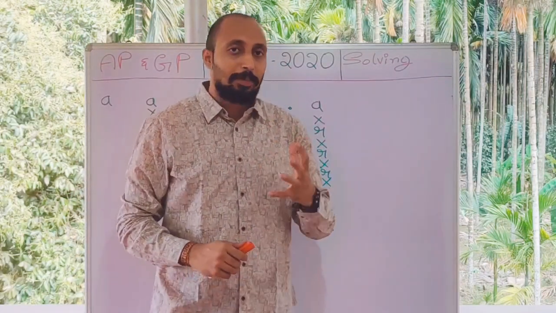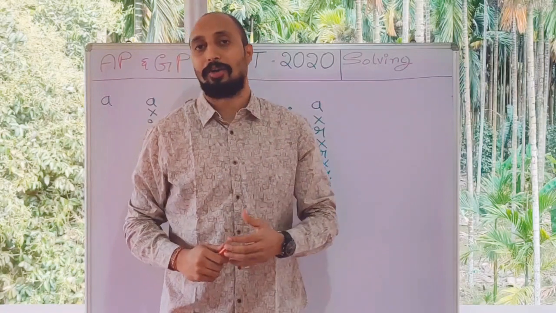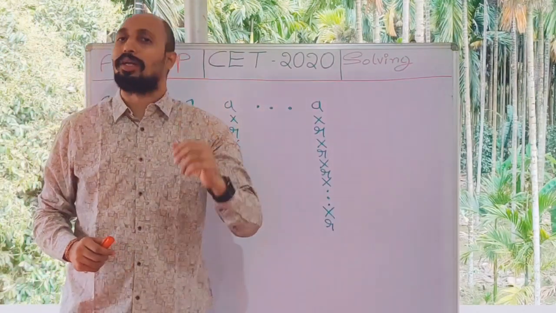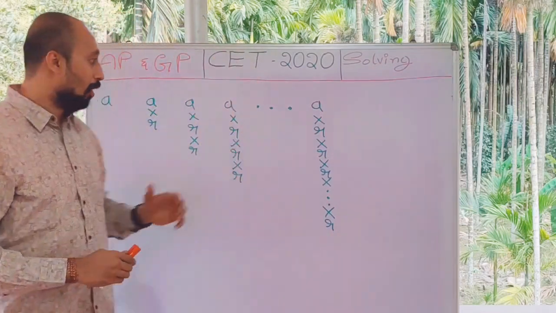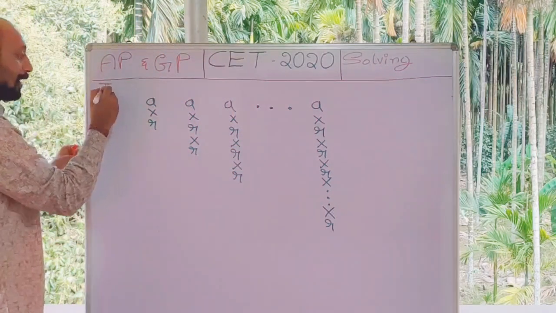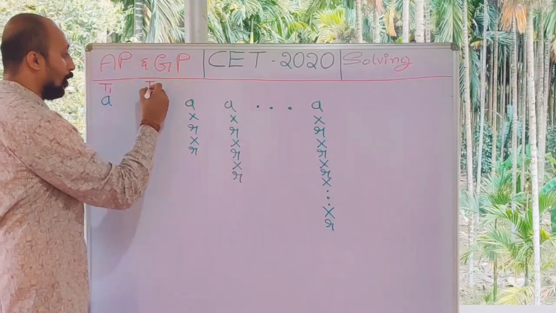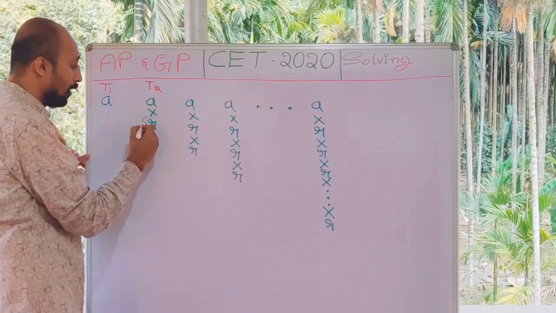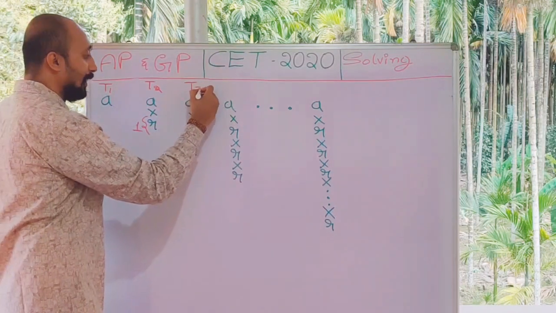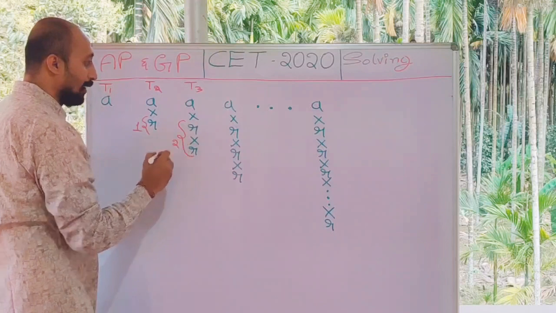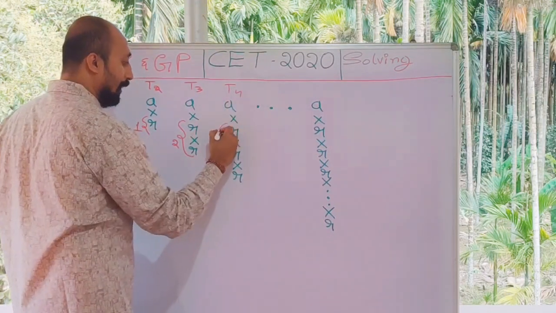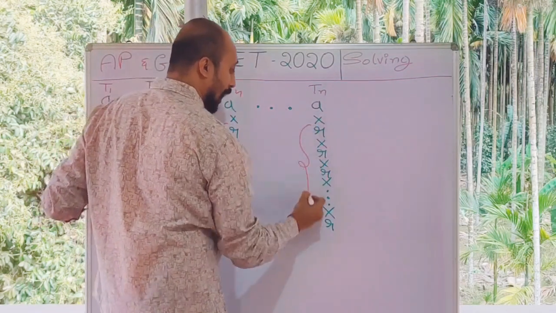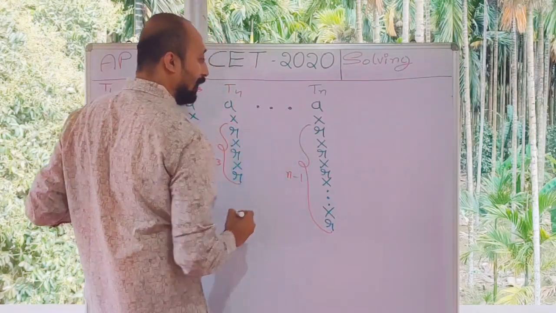So AP is all about addition. So what is GP all about? It is all about multiplication. Even GP is cooked with only 2 ingredients, A and R. So of course the first term we call it as T1. The second term we call it as T2. T1 is A. So what is T2? It has R once. And what is T3? It has R twice. What is T4? We multiply R thrice. So at Tn, how many times we multiply R? We multiply R n-1 times.